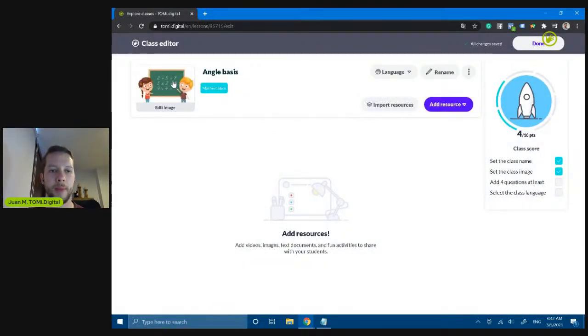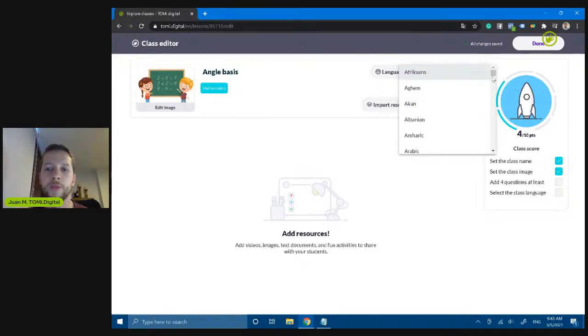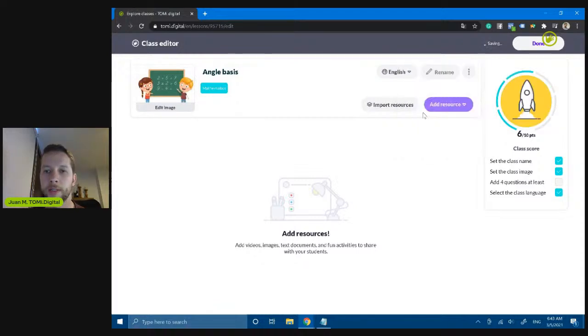So there it is. I have my image already loaded, and I have 4 points of my class score. The other thing I'm going to do is choose the language. This class will be in English, so I'm going to look for English. There it is. So I have 6 points.